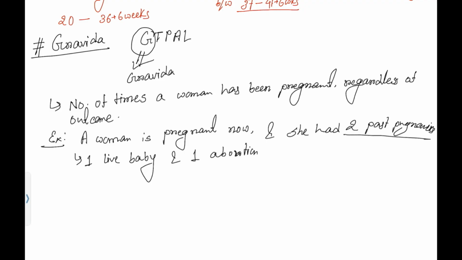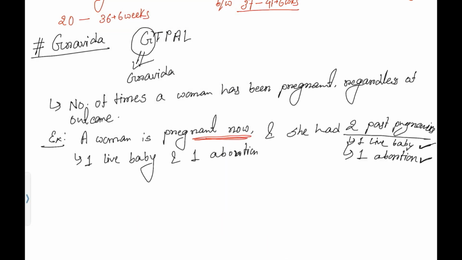So two past pregnancies: one live baby and one abortion. This is two past pregnancies. So we don't care about the outcomes. We don't care whether she gave birth to a live baby or whether she aborted, no matter. We just count those pregnancies. So how will we count the Gravida of this female?